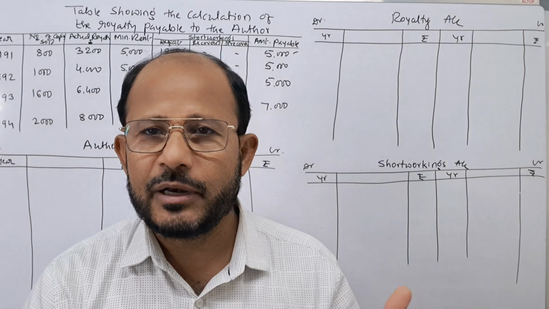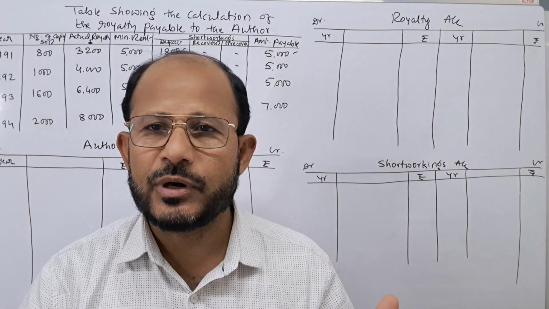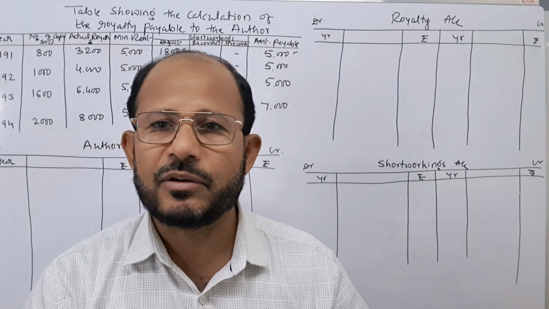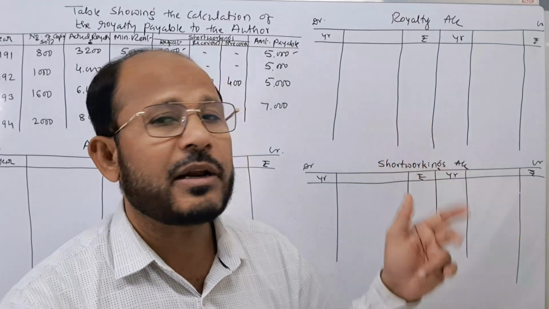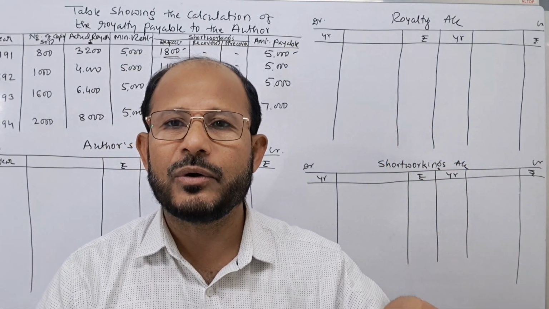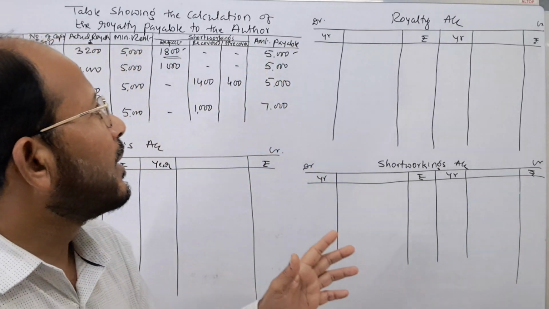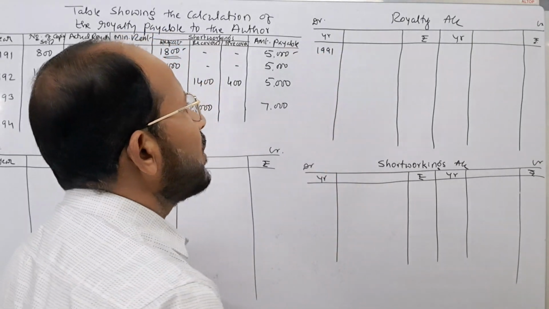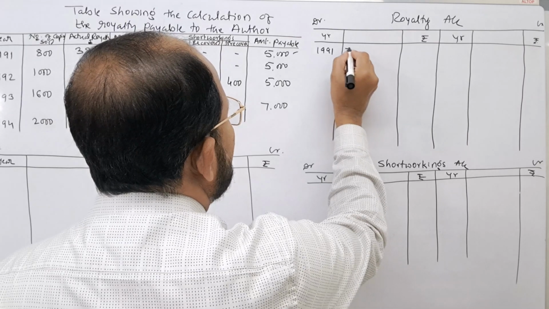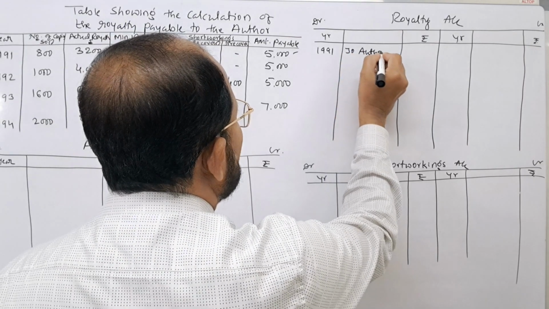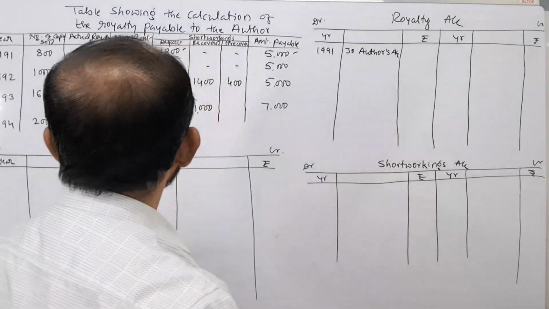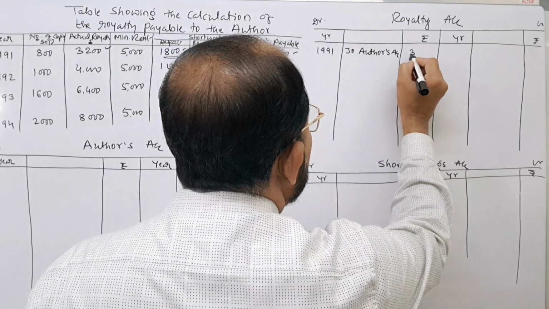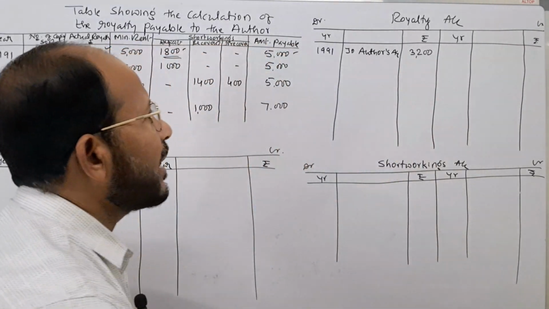Royalty account is to be debited, short workings account is also debited, and landlord's or author's account is to be credited. In case of mining royalty, we have to take the landlord, but here copyright royalty is given. Instead of landlord, we have to take here author. That difference only. Royalty account we have to debit. See year 1991, royalty account is to be debited and author's account is to be credited. To author's account. What is the amount of royalty? Here actual royalty is to be taken 3,200. Royalty account is debited.